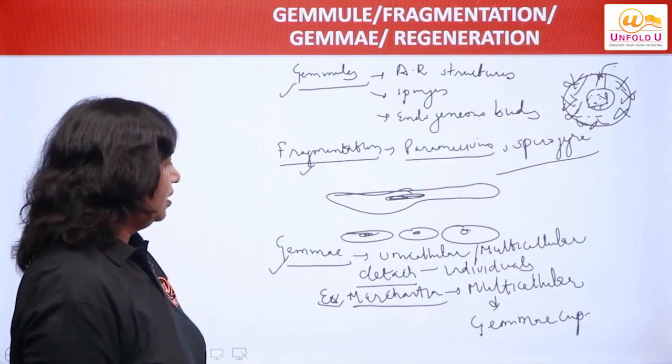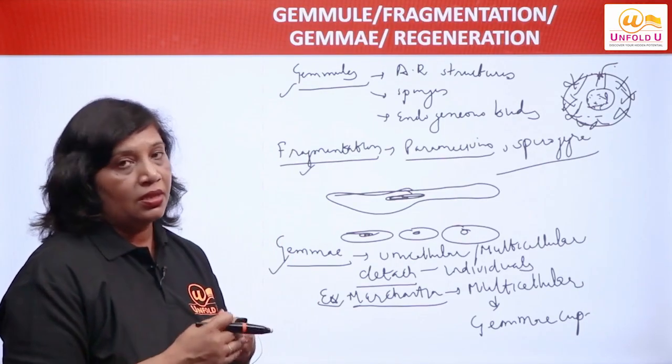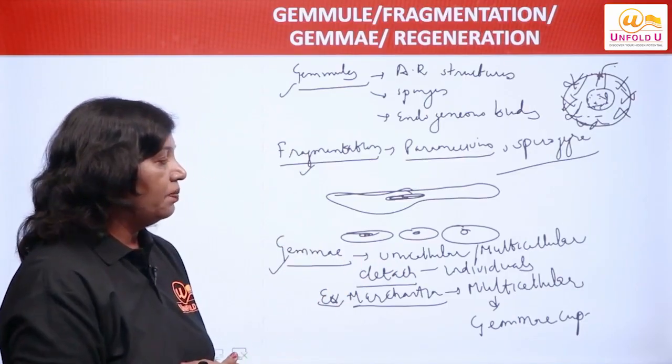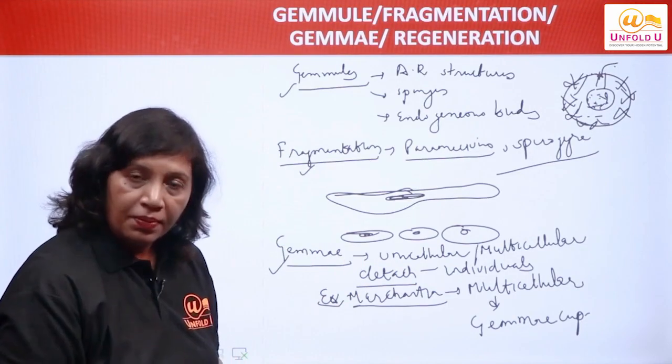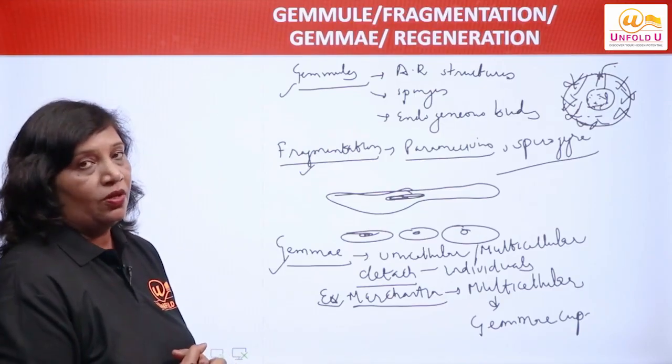That is called fragmentation. Gametes can be unicellular structures or multicellular structures. In case of Marchantia, they are present in cup-like structures, gemma cups, which we call them, right?